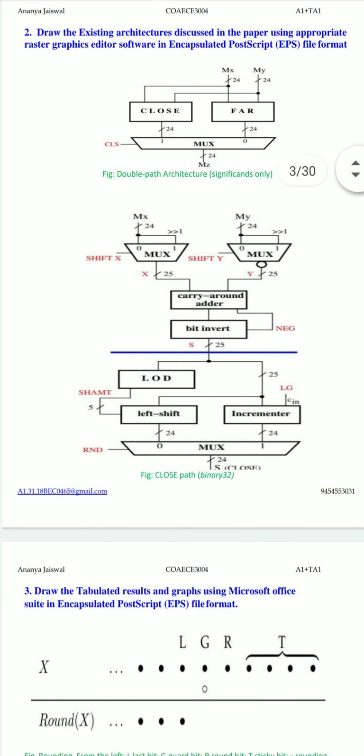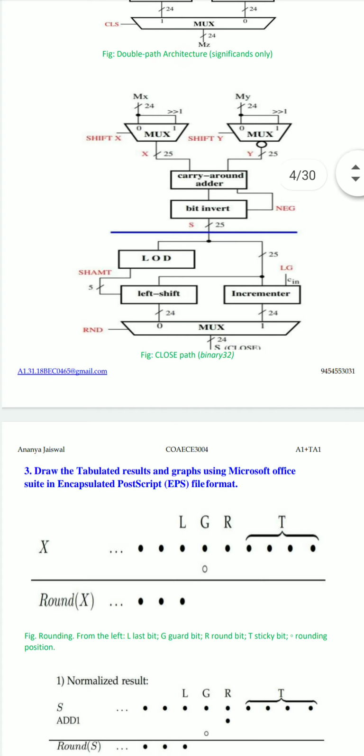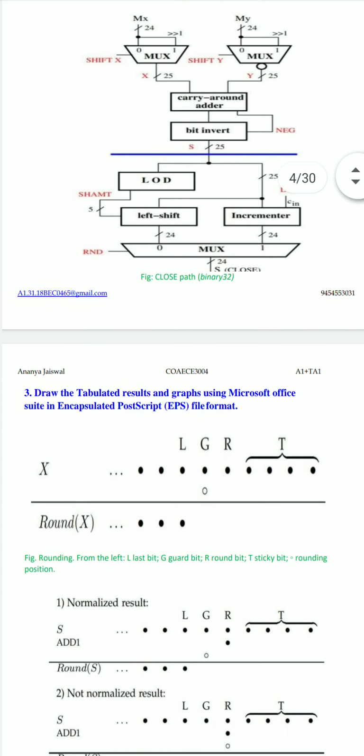Moving on to question number 3. Question number 3 states to draw the tabulated results in graphs using Microsoft Office Suite in encapsulated PostScript, EPS, file format. So as shown below, this figure states the rounding from the left: L is the last bit, G is the guard bit, R is the round bit, T is the sticky bit, and the dots represent the rounding position.